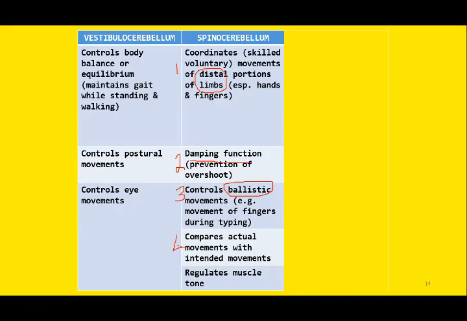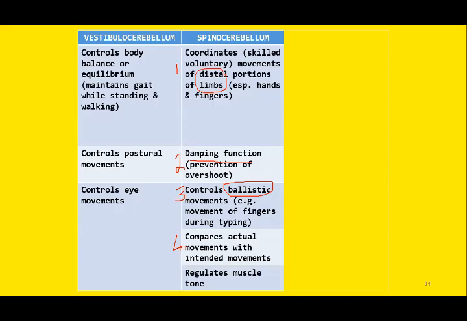And the fourth function of spinocerebellum is the comparator function. I repeat, comparator function means it compares the actual movement with the intended movement. So this function is known as the comparator function or the comparator effect.